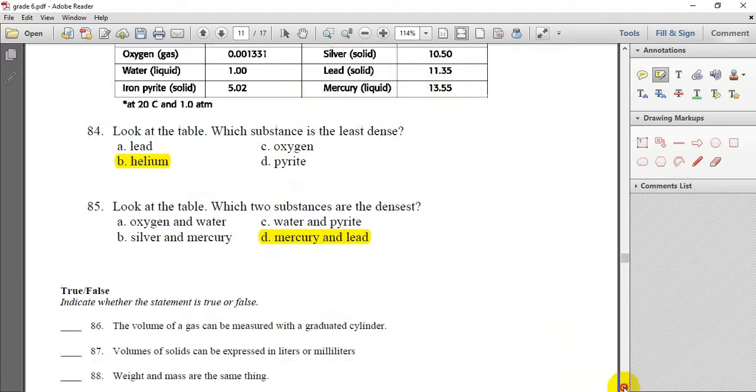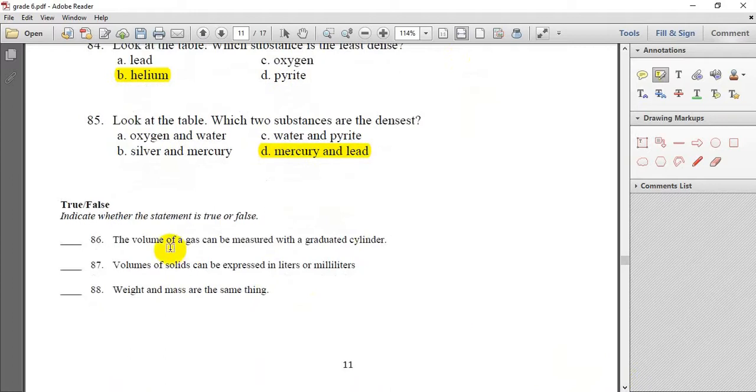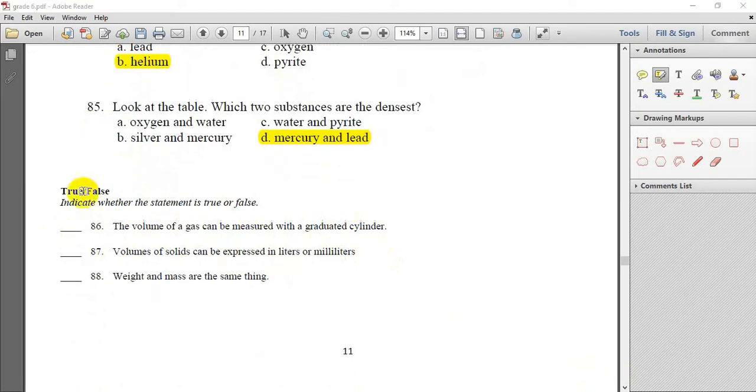So now we will move to the next question, true or false question. The volume of a gas can be measured with a graduated cylinder. The answer for this question is false, because we use the graduated cylinder to measure the volume of liquids, not gas.